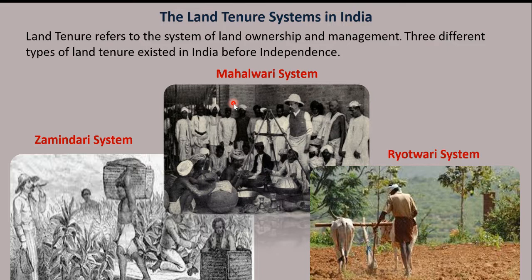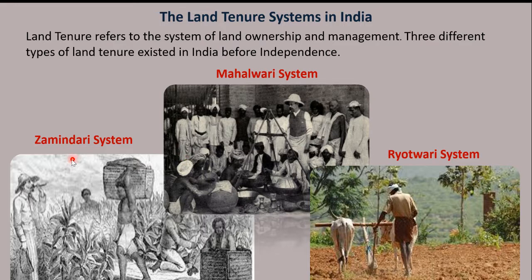They are the Zamindari system, the Mahalwari system, and the Raitwari system. So these are the 3 land tenure systems which existed in India before independence.